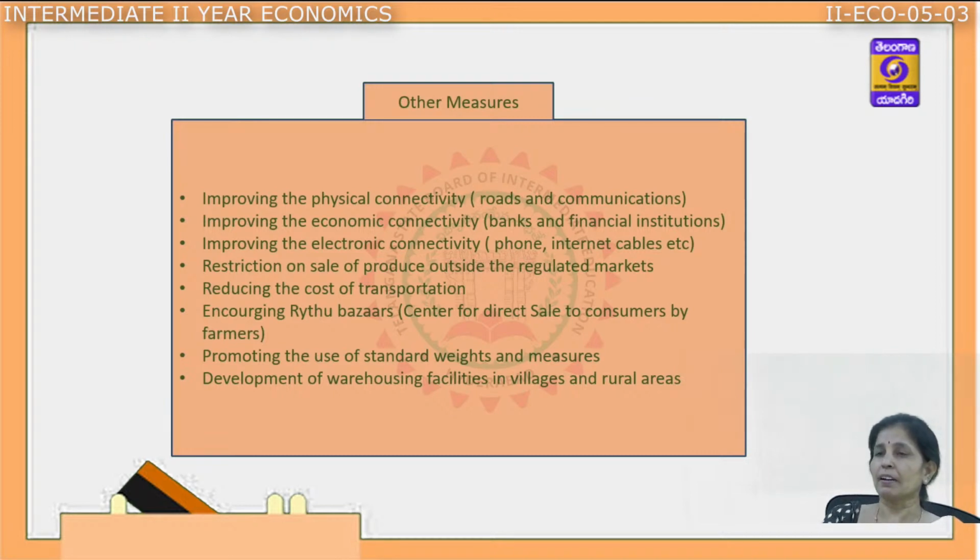Next one is development of warehousing facilities in the villages and the rural areas, which is very, very important. As we have seen, the Central Warehousing Corporation and different corporations have been initiated by the government, taking care of developing such warehousing that the farmers can store the products and can comfortably sell when the prices increase.